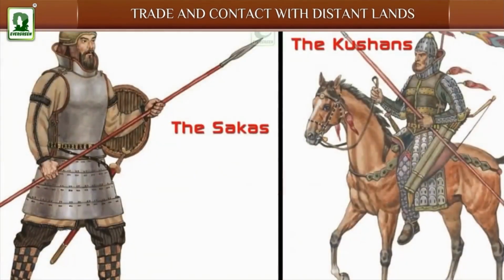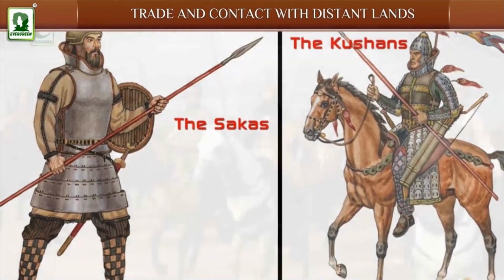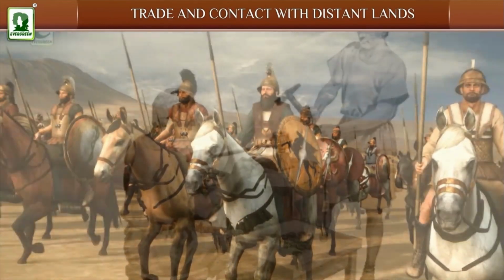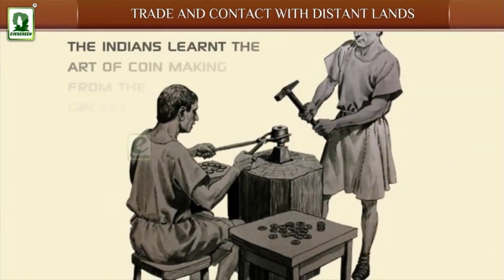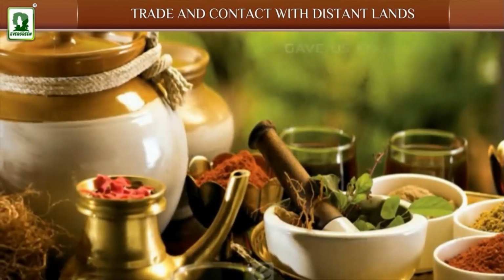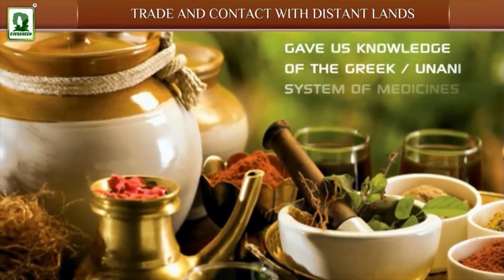The Sakas and the Kushans introduced the use of horses in India. The Indians learnt the art of coin making from the Greeks, and gained knowledge of the Greek Unani system of medicine.